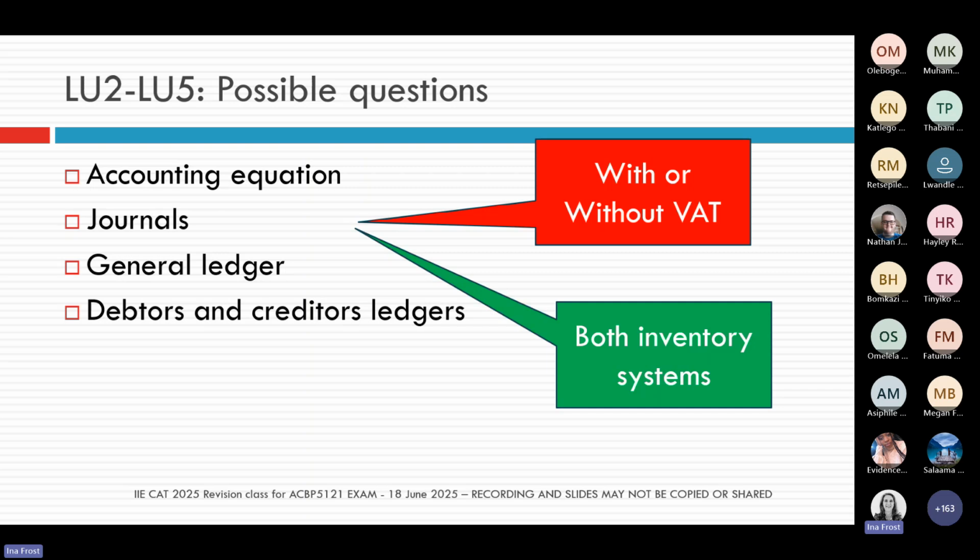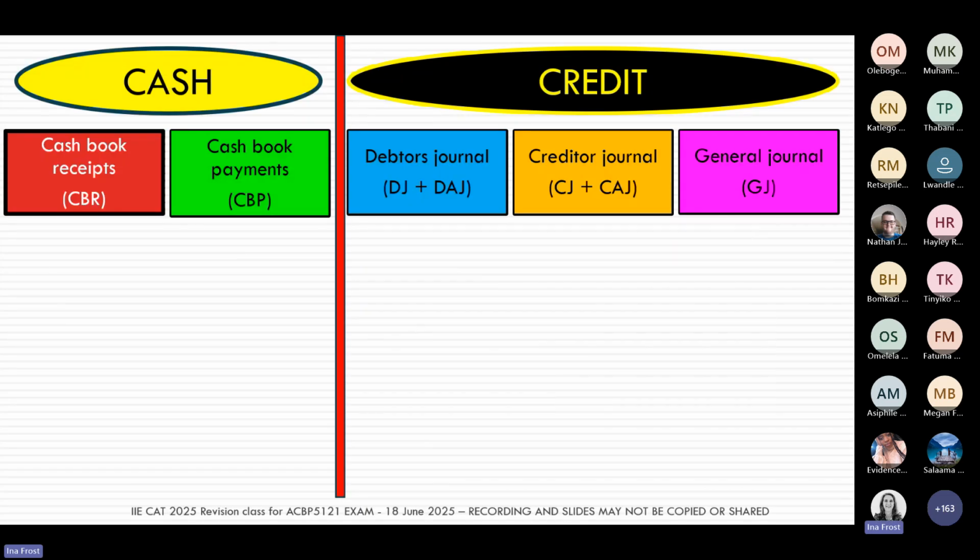So can I do this for perpetual inventory and can I also do it for periodic inventory? And if you can answer yes, yes, yes, yes, yes to all my questions, then you know you are well prepared for these learning units for an assessment question. So let's just look again at our journals specifically.